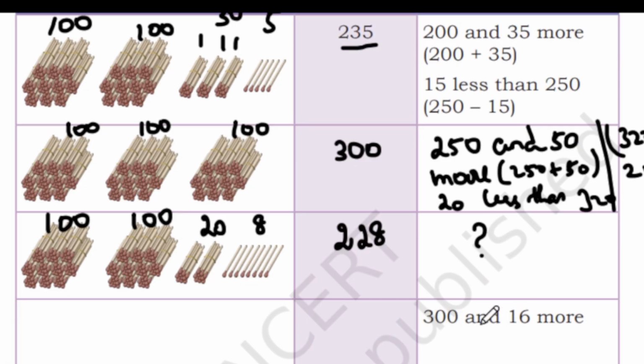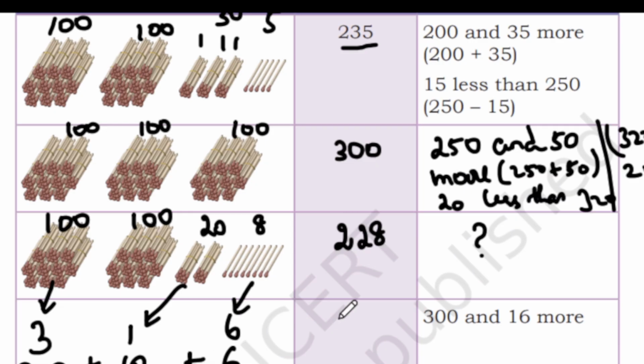See, 316. Okay, so how can we draw? So this bundle, how many bundles do we need to draw? So this type of bundle, we need to draw 3 bundles. 3 bundles and 16. This type of 10 bundle, you have to draw 1 bundle. And this type of individual sticks, you have to draw 6. So this one is 300. Here we have 10, and this one is 6. So 300 plus 10 is 310. 310 plus 16 is 316. Okay, very easy.